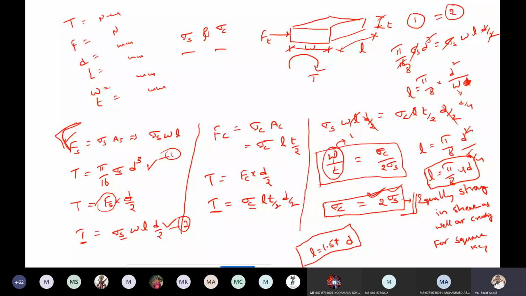This is why I am calculating it: if you maintain the length of the key at this much magnitude, the key has sufficient strength. That is the meaning of 1.57. The length of the key has this dimension, so the key is safe in strength.